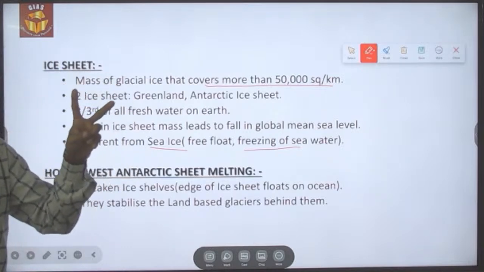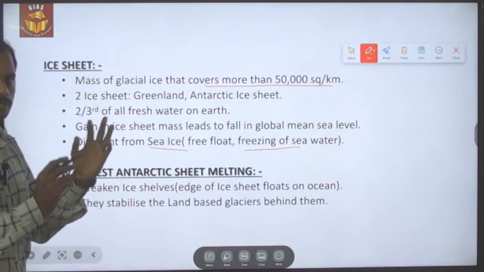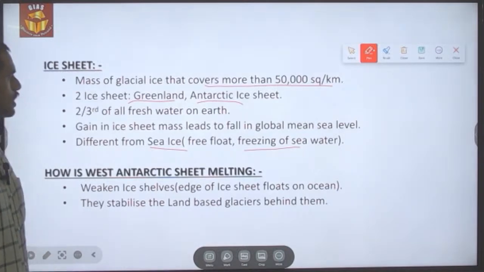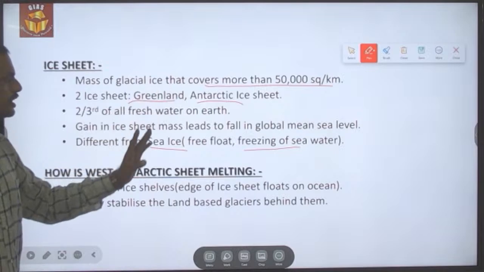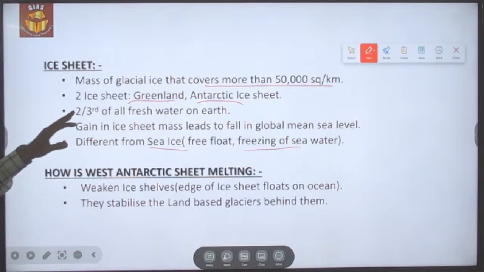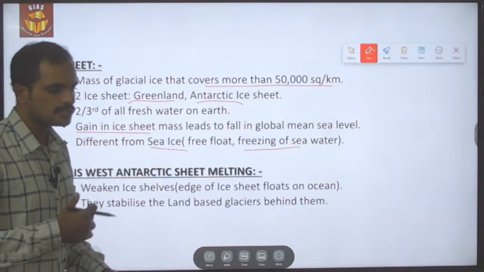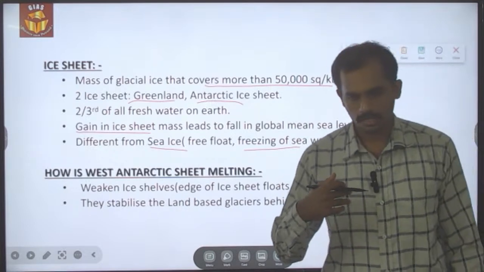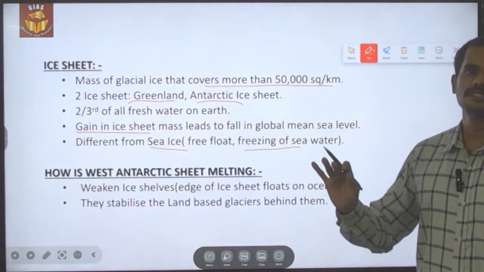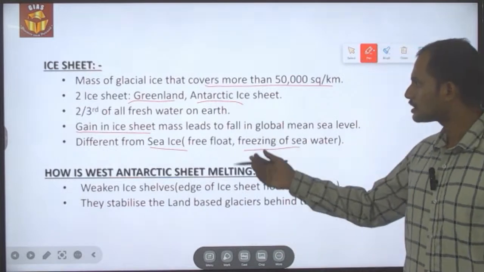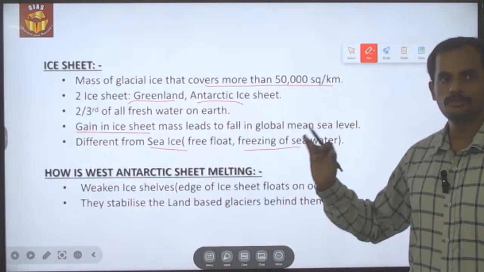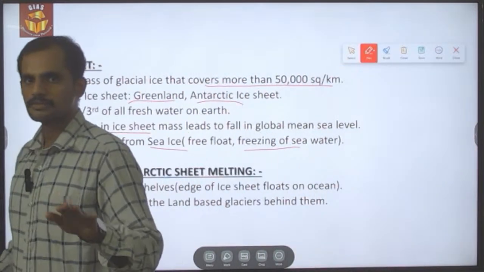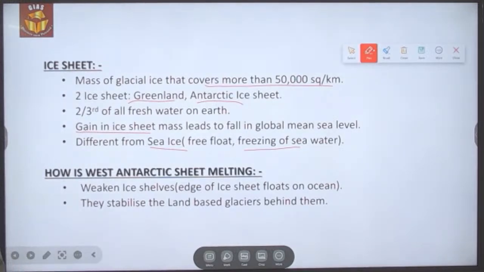And there are 2 types of ice sheet on earth. One is Greenland, another is the Antarctica ice sheet. Nearly 2/3 of the fresh water on earth is present in these 2 ice sheets. And if the gain in the ice sheet, that is the strength or weight of the ice sheet, has increased, it will lead to a decrease in the water rise. If the gain of the ice sheet is reduced, it is saying that melting in the ice sheet is happening, so it will lead to sea level rise. So this is what the thing is.